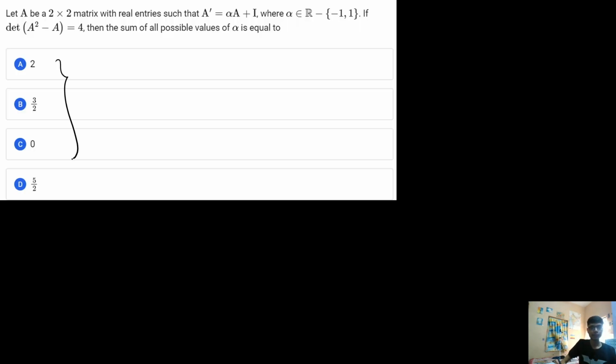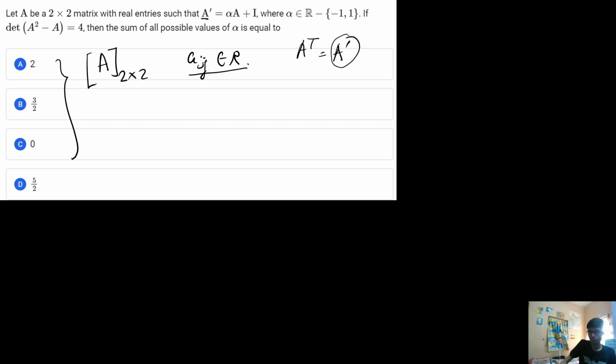Okay. Now from this question what I see, this question clearly mentions that there is a 2 cross 2 matrix with real entries, where all the entries are basically real numbers. क्या बोल रखा है, एक 2 cross 2 मैट्रिक्स दे रखा है जहाँ पर रियल एंट्रीज से फिलअप किया गया है such that A dash. अब मैंने आपको पहले से बता रखा है, A T या A dash basically the same, this is basically the transpose of a matrix.